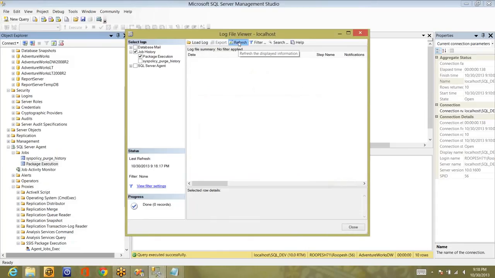Now let's wait for 1 more minute so that the next execution will be triggered automatically, and the status of the execution will be displayed here. So this is about the different options available for SSIS packages to execute at different places, like a command prompt, or using the execute package utility, or by configuring it into SQL Server agent jobs.